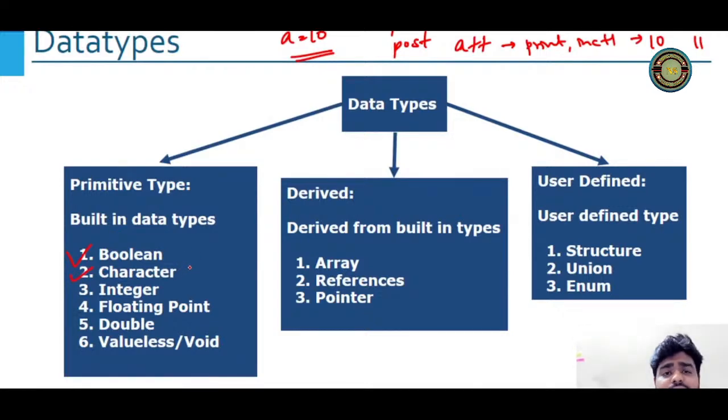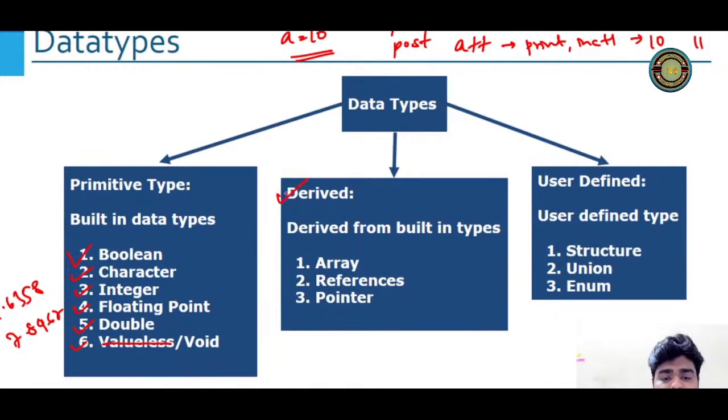Characters are nothing but A, B, C, D till Z. Integers are numbers, right? Values like 1, 2, 3, 4. Floating point are decimal values, 4.2, 5.3. Double are long floating point values, meaning something like 4.6358, 7.8967, some long decimal values. Valueless or void. Don't consider this as valueless. Void is a data type. Void is a no-return data type which doesn't return anything. So it doesn't have any value.